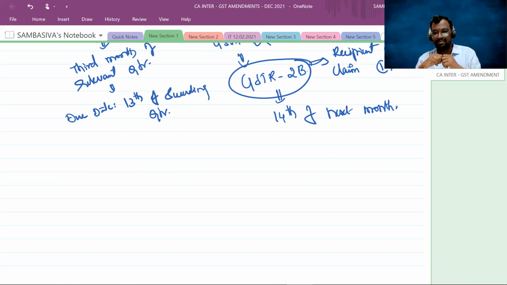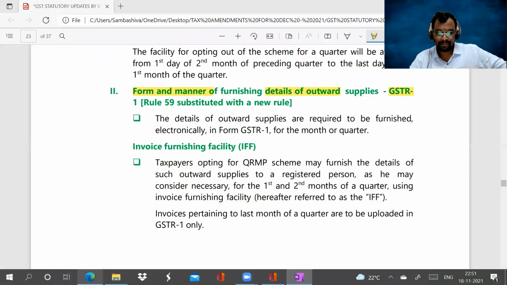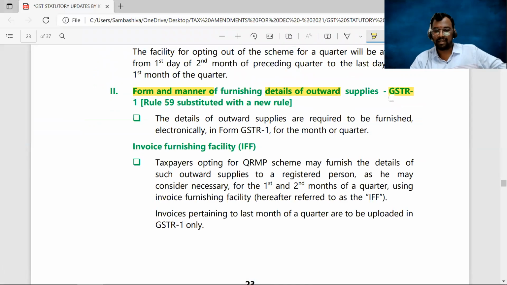Clear, sir? Are you following now? Right? So GSTR 2B. So this is the manner, sir. You can check out here: manner and furnishing of the details of outward supplies.